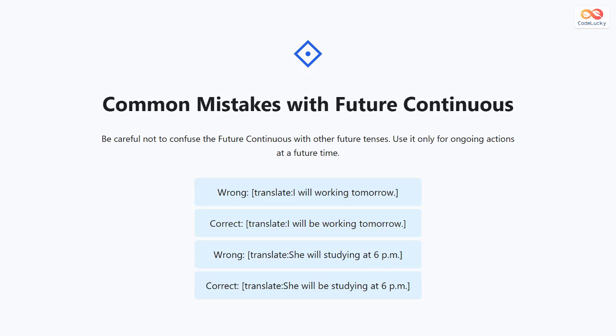Learners often make small mistakes with this tense. Remember, we must say, I will be working tomorrow, and not, I will working tomorrow. In the same way, we must say, she will be studying at 6 p.m., not, she will studying at 6 p.m. The words will be are essential to form the future continuous correctly. Always include both before adding the verb with ing.